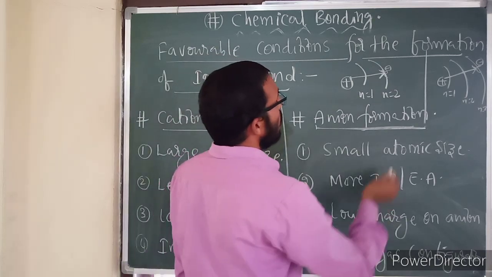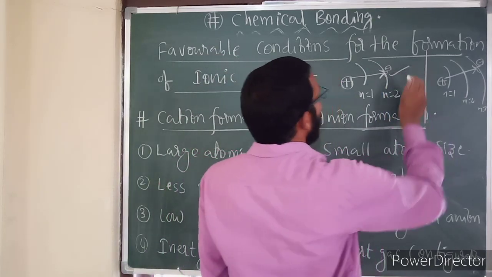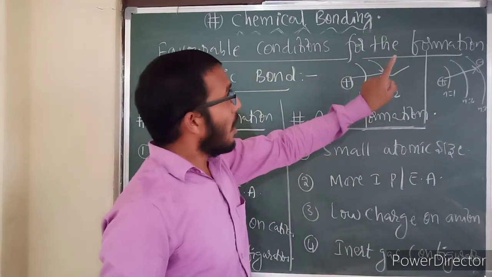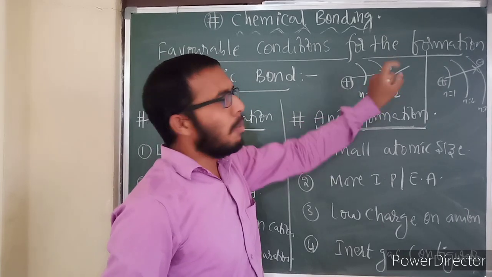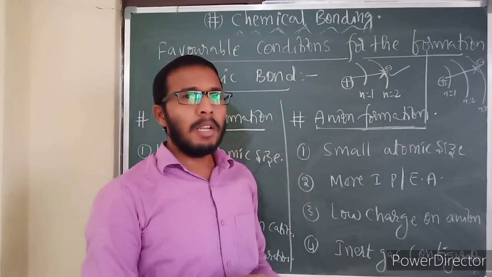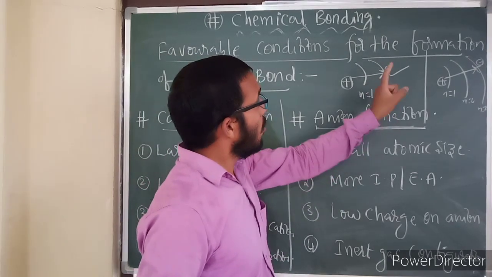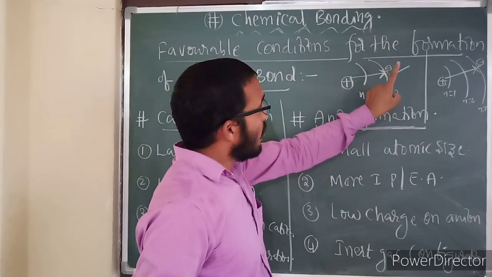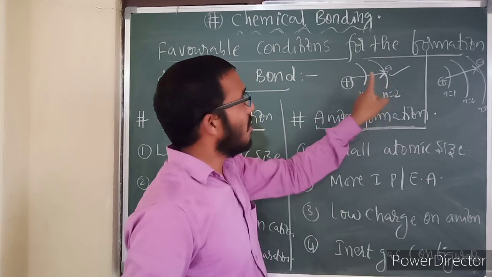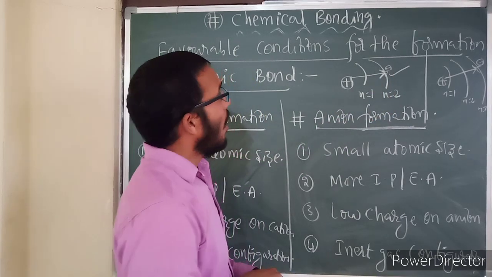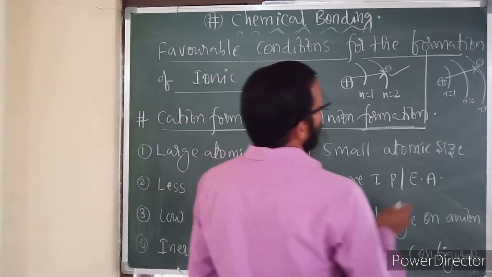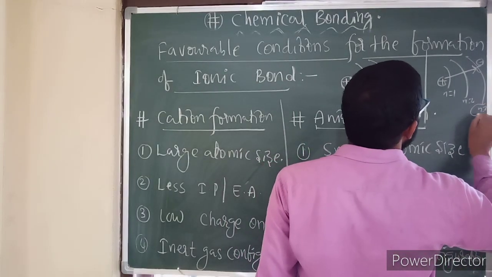Nucleus attraction more means if you want to remove the electron, more energy must be supplied, so the IP is more. What is meant by ionization potential? The amount of energy required to remove an electron from the valence shell of a gaseous neutral atom is called ionization potential. Now here, 3 shells are present.